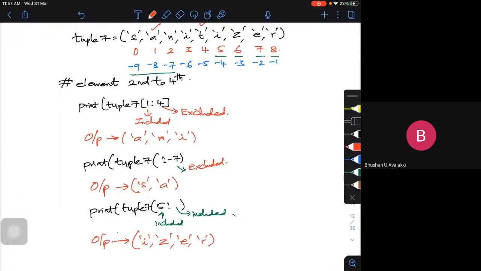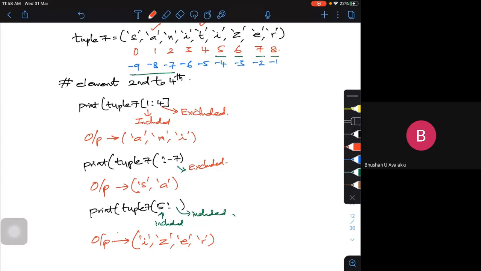So with slicing or indexing, I can do these operations on the tuple. But the only thing is, I can't change the tuple. I can't do any modifications with a tuple. But you can do the addition and all. We can use the plus operator to combine two tuples, like in the list. If I want to add two lists we use plus, and that is called concatenation. The same thing you can do here also.